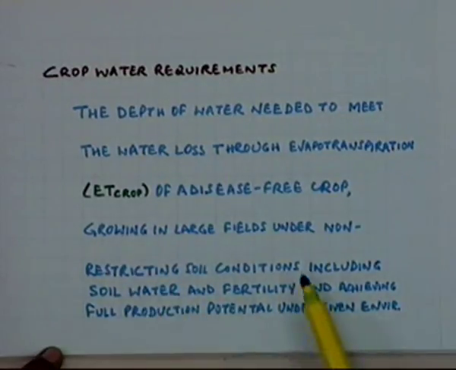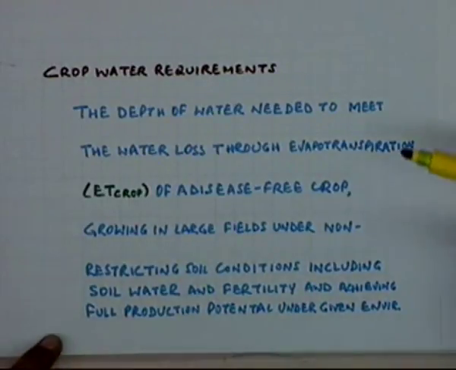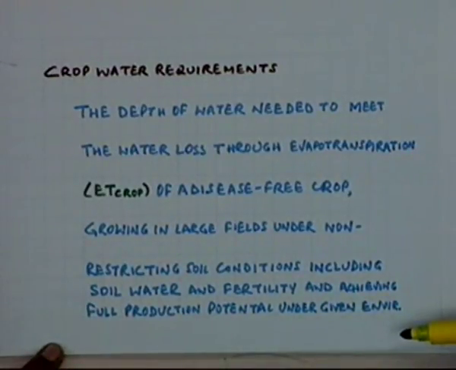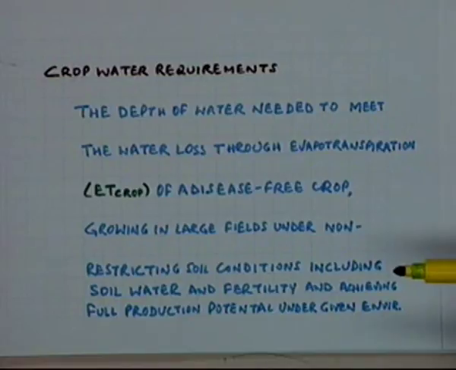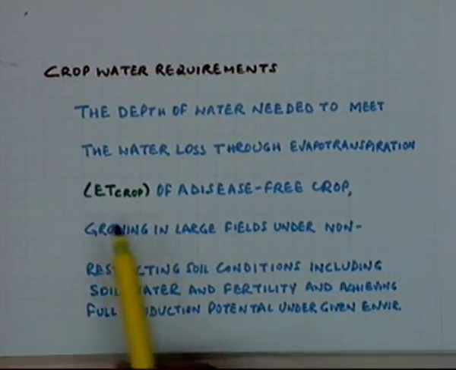So, when we define this crop water requirement, we are saying that all the conditions are preferable, normal conditions. Under normal conditions, the depth of water needed to meet the water loss through evapotranspiration is the crop water requirement and is termed as ET crop.